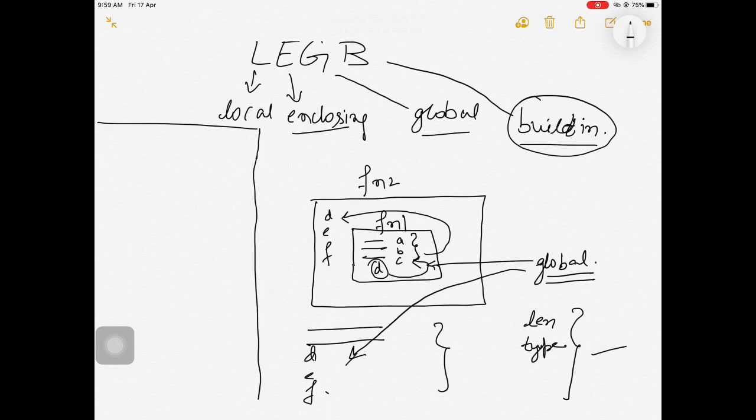It would mean the variable which is there in our top level statements or main function. When we specify nonlocal, it means enclosing. If we specify nonlocal with this d, it would specify that d is in the function enclosing this function. I think you understood the concept. If you still have any doubt, let me know.